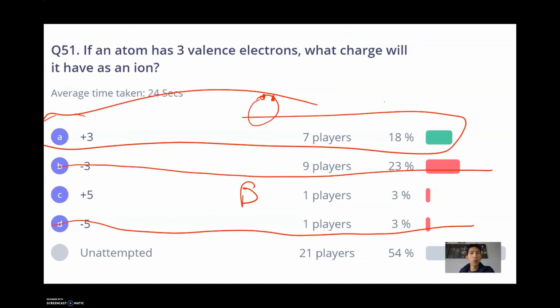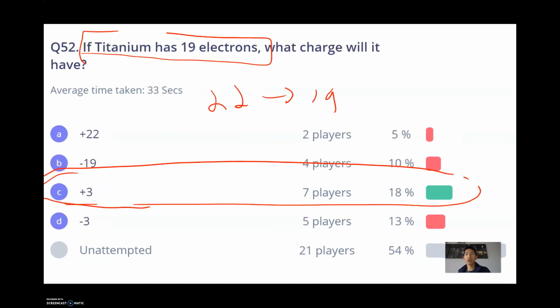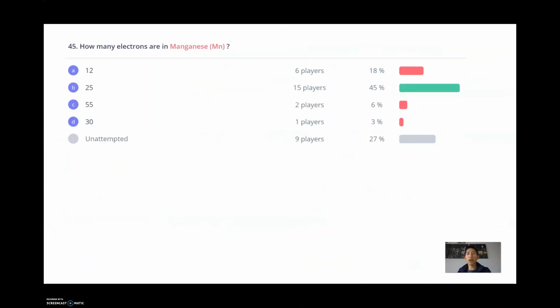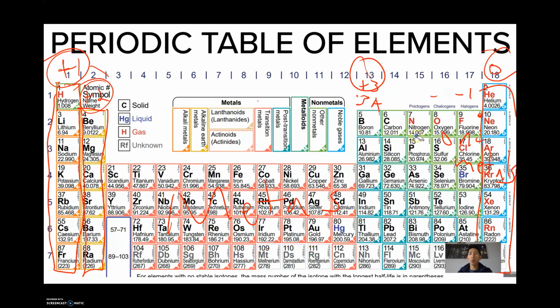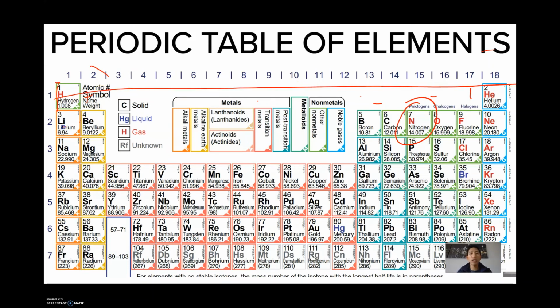All right, which element has the same number of energy levels as nitrogen? This is one that many people struggled on. Nitrogen's right here. And when it's asking which element has the same number of energy levels, they're asking which element has 2 energy levels just like nitrogen.